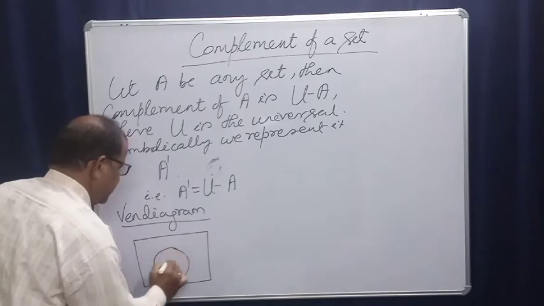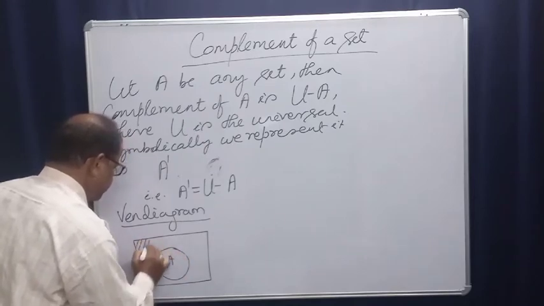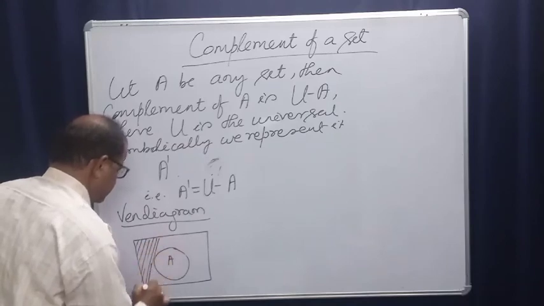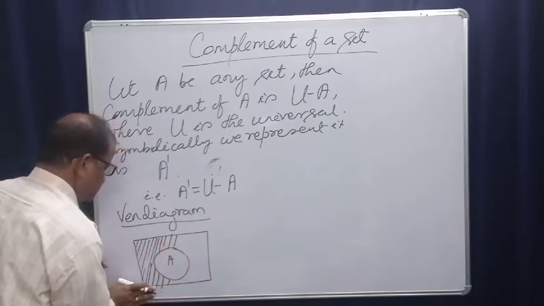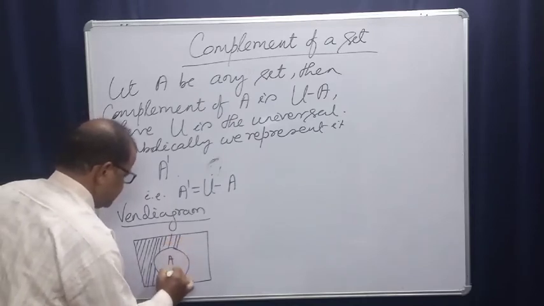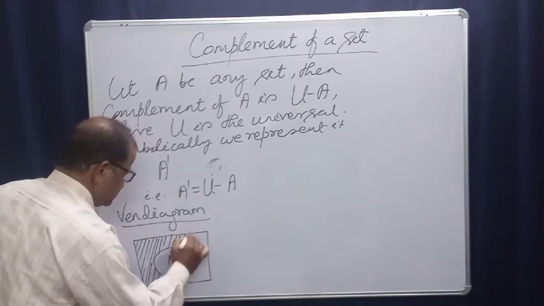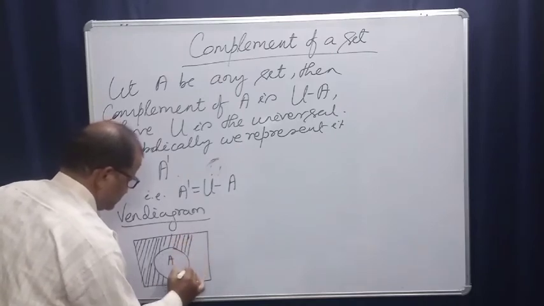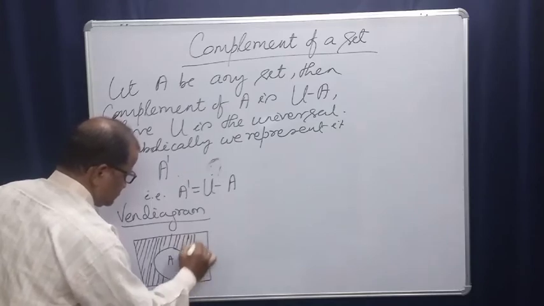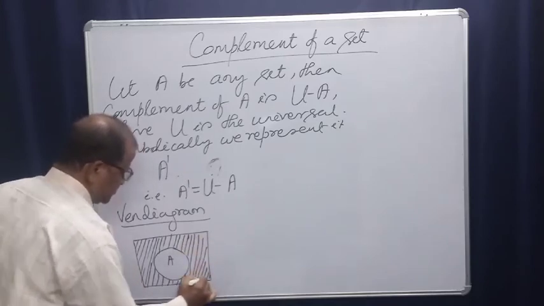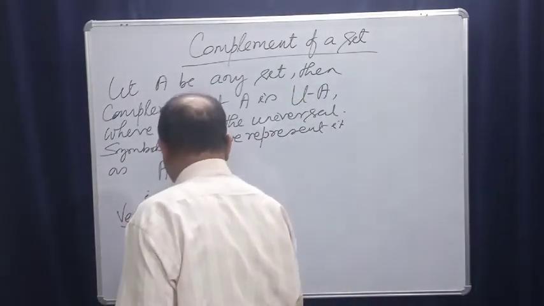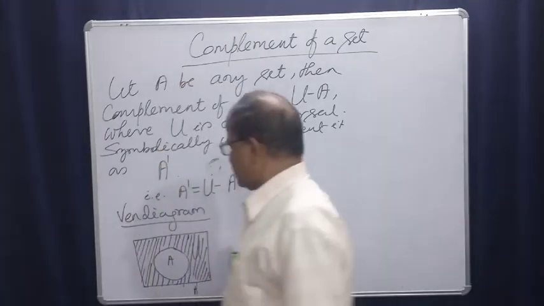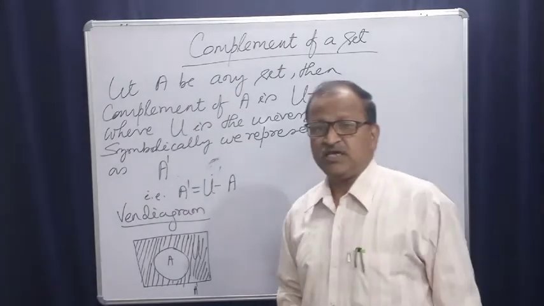And this is your set A. Then this portion, the elements which are present in the universal set but not in A, it is the universal set, and this is A complement. So that region is A complement.